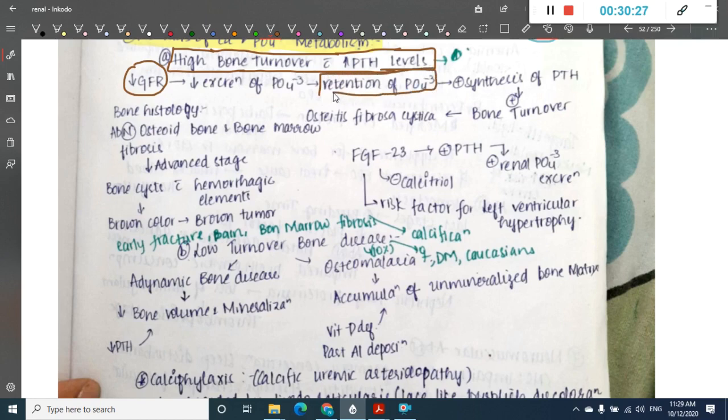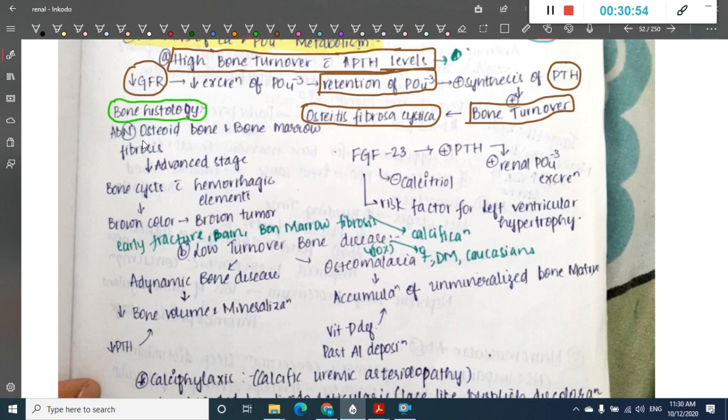Whenever there is retention of phosphate, this will activate the parathormone. This parathormone activates the bone turnover, leading to something called osteitis fibrosa cystica in the bones. As the name says, there will be inflammation of bone with fibrosis and cystic spaces. In bone histology you will see abnormal bone and bone marrow fibrosis.